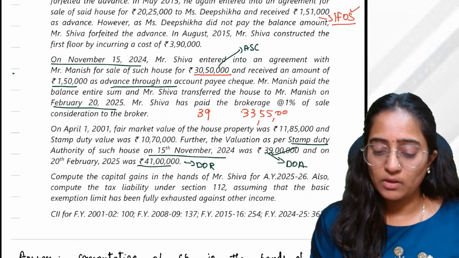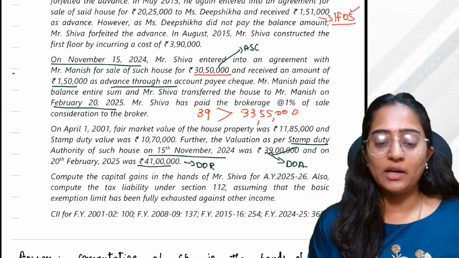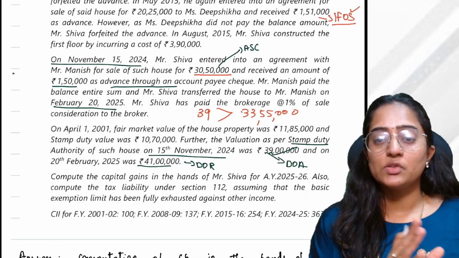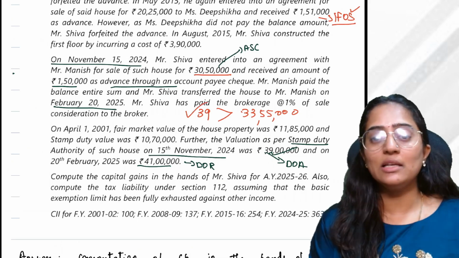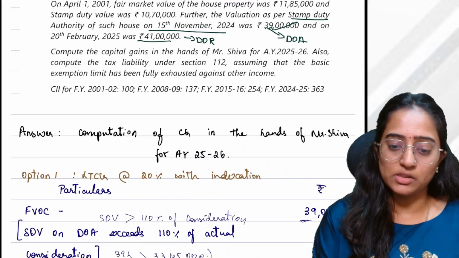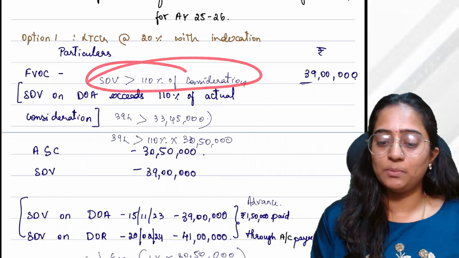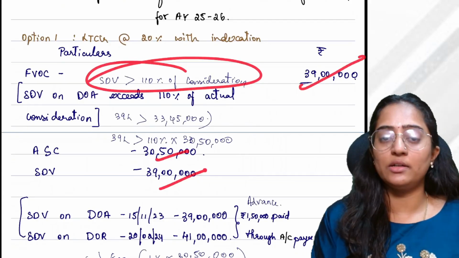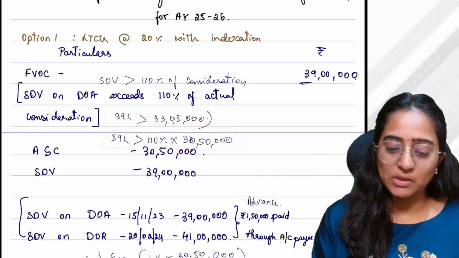Obviously SDV is greater than 110% of the consideration, so what would be your actual sale consideration? Your SDV would be your sale consideration. As your SDV is more than 110% of the consideration, 30,50,000 and 39 lakh, 110% of that would be how much?